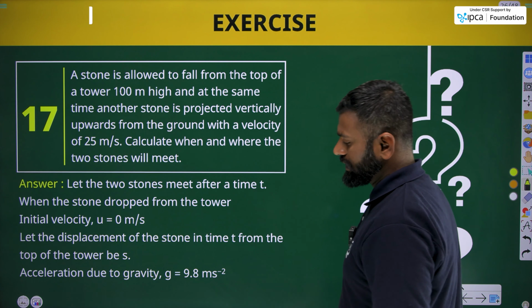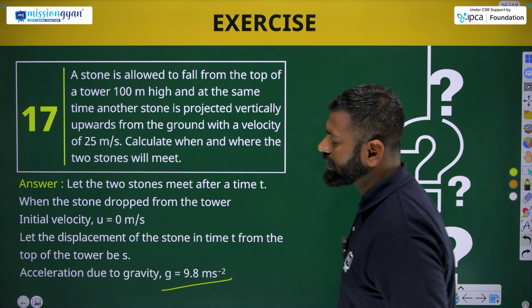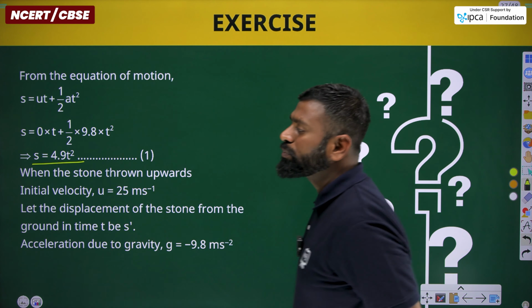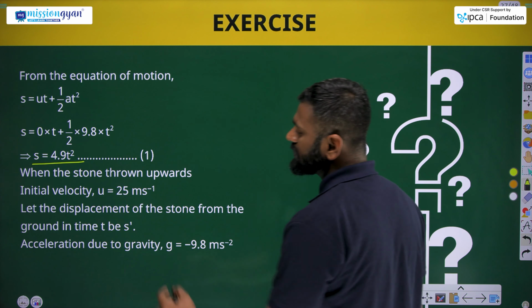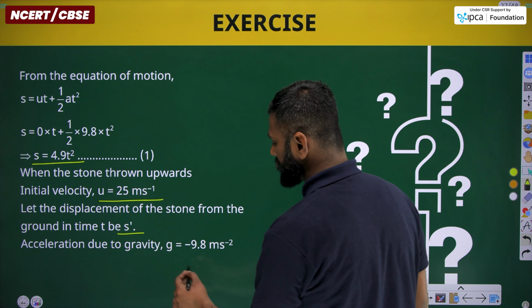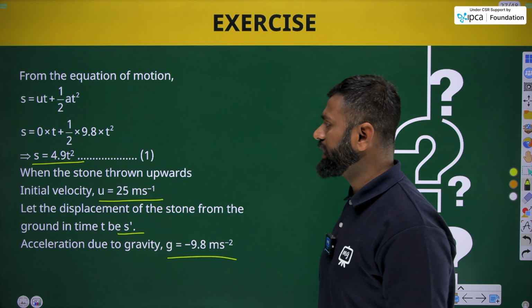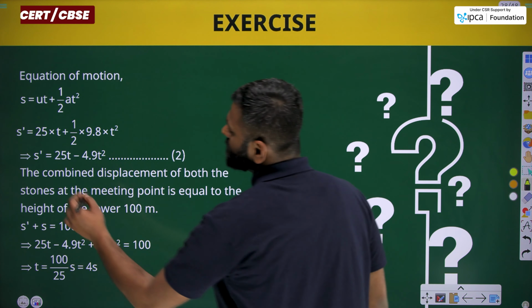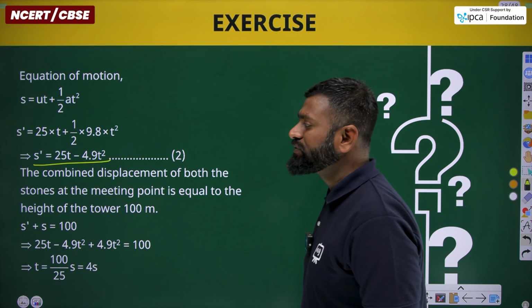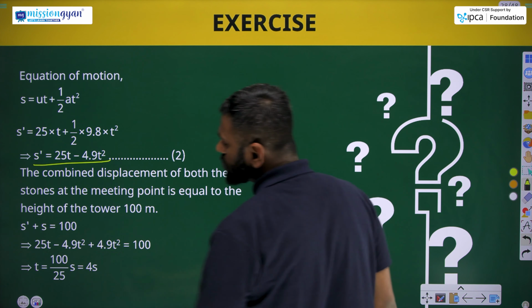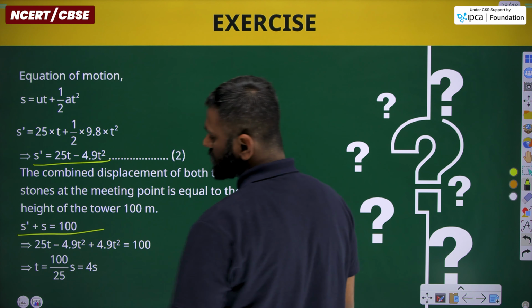Now, by applying the value, okay, further solving, we get the value of s will be 4.9 t square, and for the second stone, we take the value s dash and g 9.8 meter per second square. Further solving will give us the value of s dash, that was 25t minus 4.9 t square. Further solving, as we know, s dash by s is equals to 100.